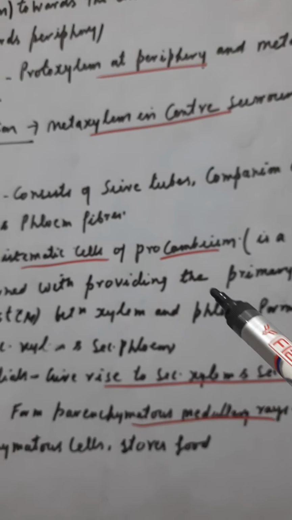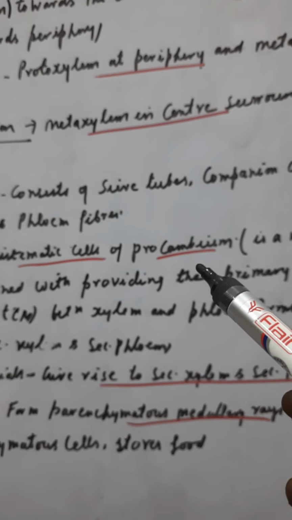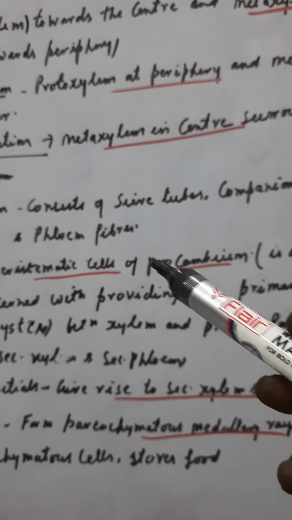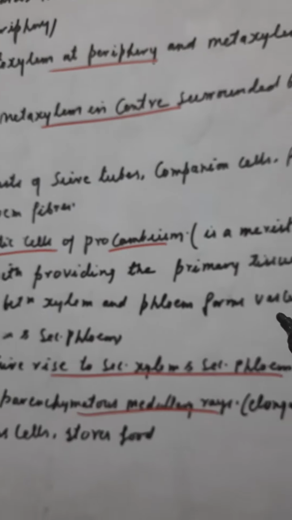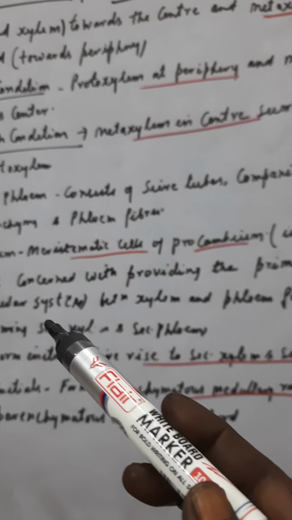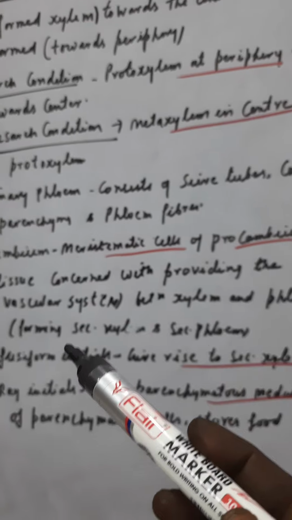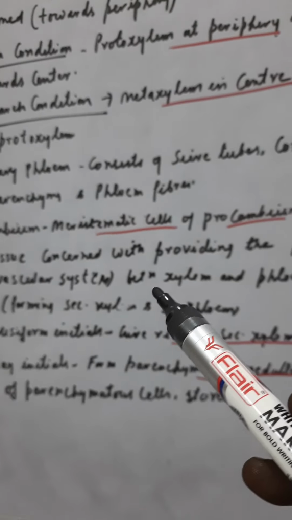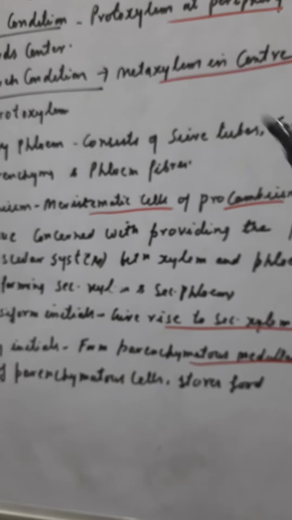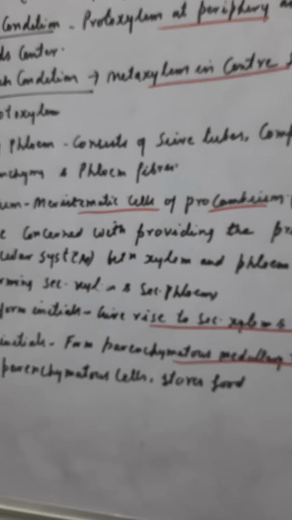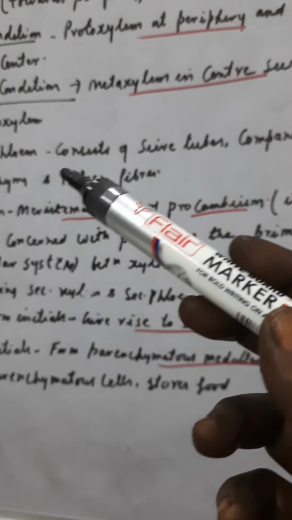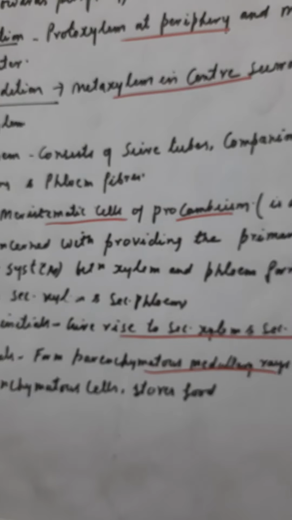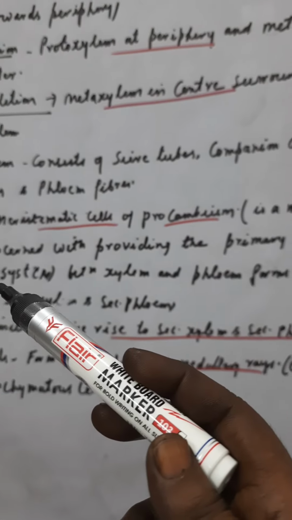Between these is the procambium, the meristematic cells of tissue, and the procambium is in between the xylem and phloem. It forms the vascular cambium, which forms secondary xylem and secondary phloem. So cambium is formed from procambium. And what is procambium? It is the meristematic tissue concerned with providing the primary tissues of the vascular system.